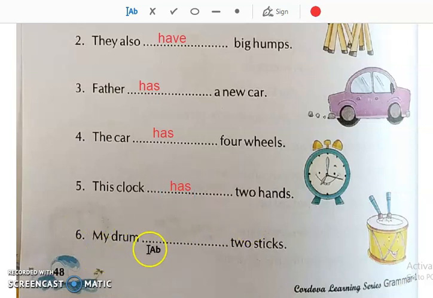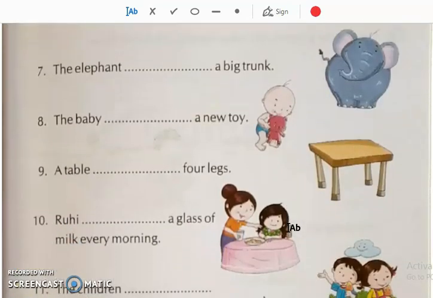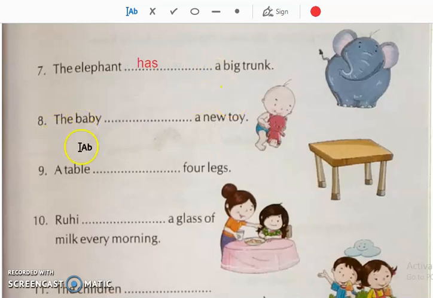Then my drum dash two sticks. My drum, we are talking about only one drum, only one thing. So we will use has. Then the elephant dash a big trunk. Elephant, we are talking about only one animal, so it will be has. The elephant has a big trunk. Then the baby dash a new toy. We are talking about only one person, one baby. So the baby has a new toy.